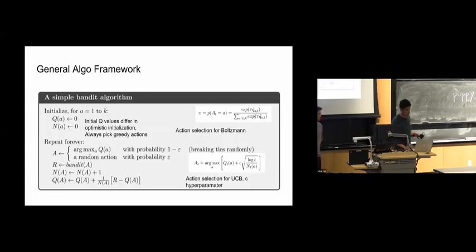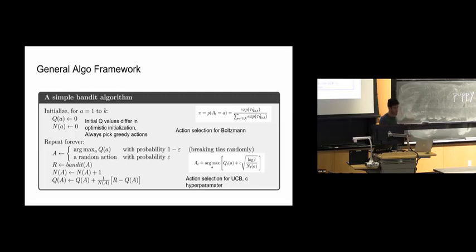When it comes to implementing these algorithms, there's a pretty simple framework that you can use, and this is some pseudocode for that. You need some sort of data structure to record the Q values and the counts for each action. Then you repeat the following loop, not forever, but as many times as the number of time steps.